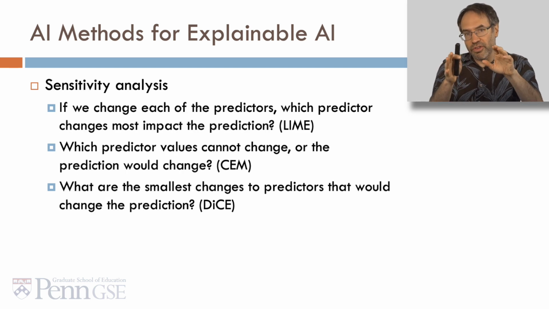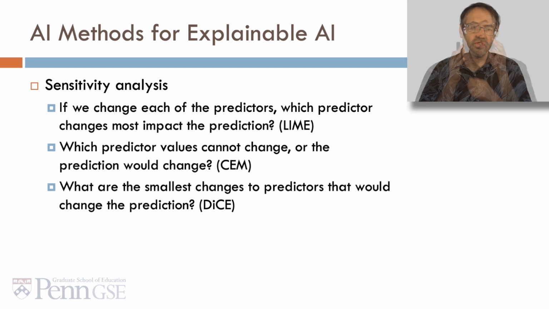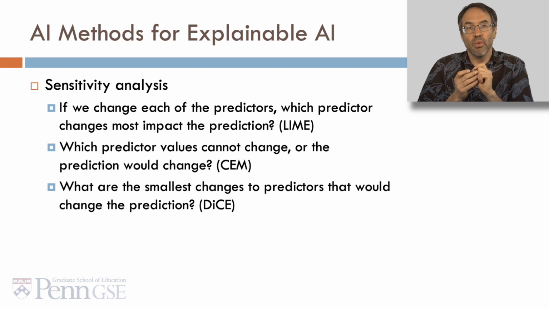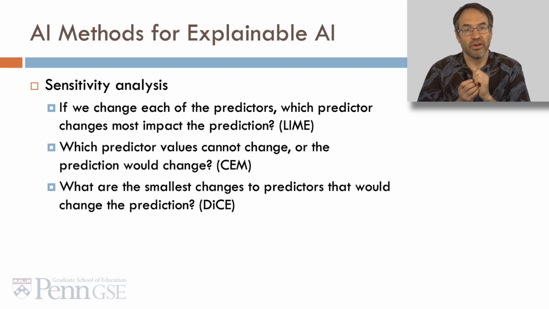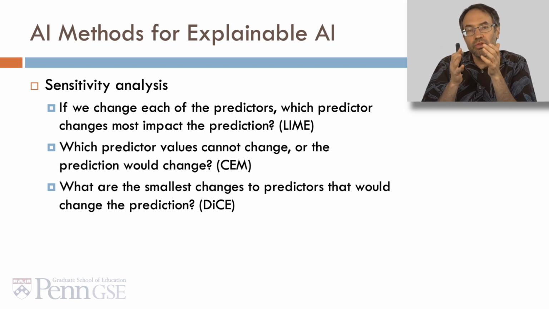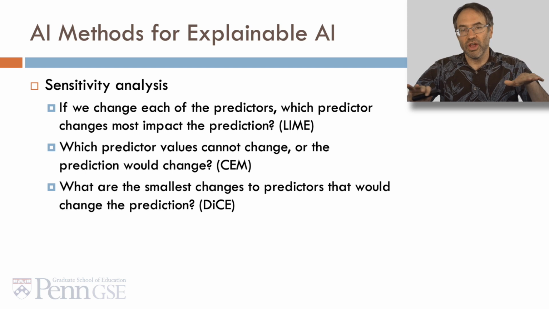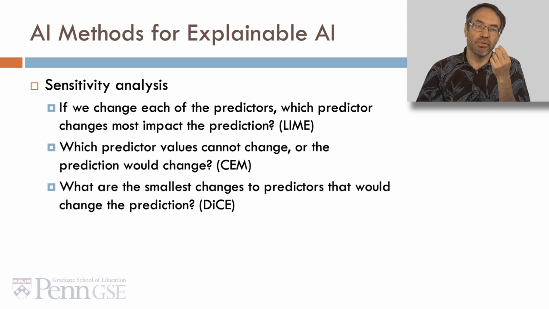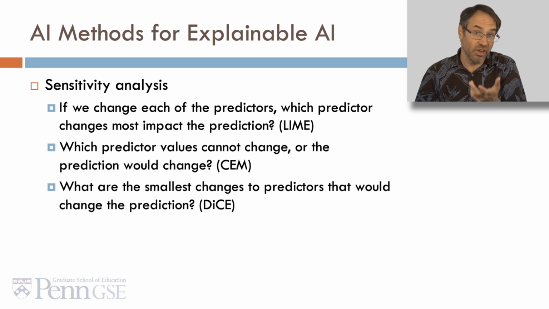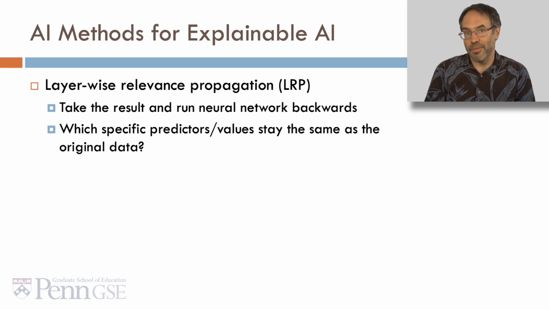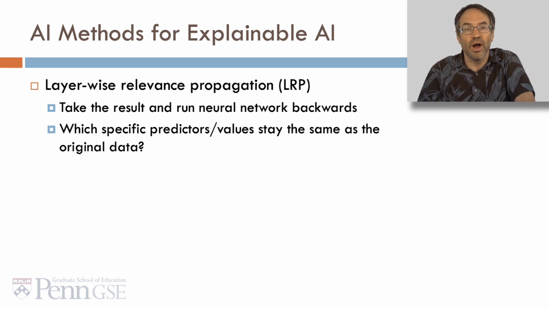Another large category of methods for explainable AI is sensitivity analysis. For example, we might try changing each of the predictors and see which of the predictor changes most impact the prediction. That's LIME, another popular explainable AI method. We might look into which predictor variables absolutely can't change or it's going to change the prediction, kind of the converse to LIME, called CEM. Or we might ask, what are the smallest changes to the predictors that can change the prediction? And that's DICE.